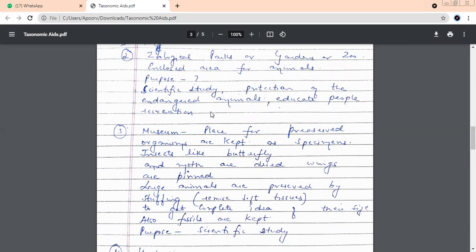Again, the same reason, scientific study. If somebody wants to know more about a particular animal, if I want to know more about snakes, where will I go? There is no place, I cannot catch hold of snakes myself and study the different varieties. So obviously, the best option I will have is to go to a zoological park. In Delhi, we have a zoo which is very famous for a snake area.